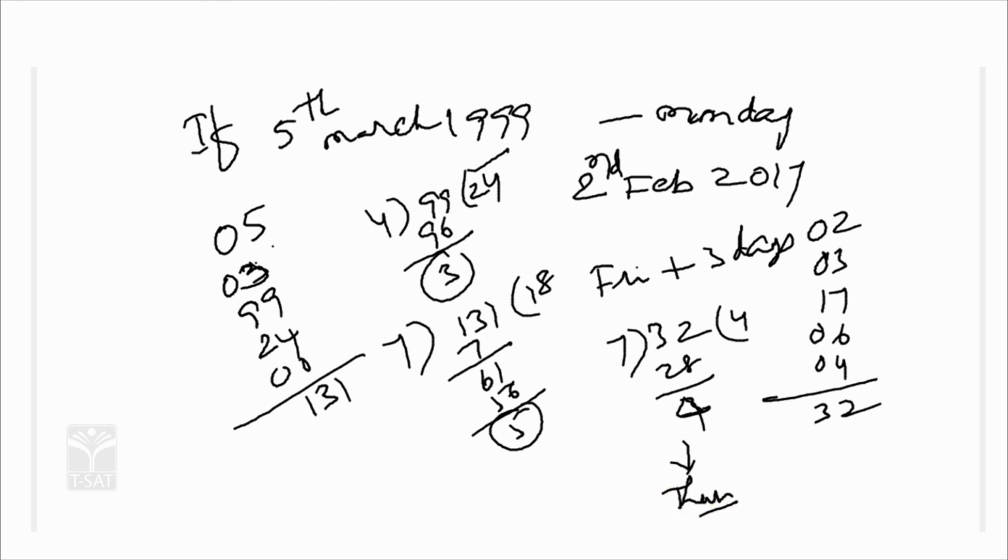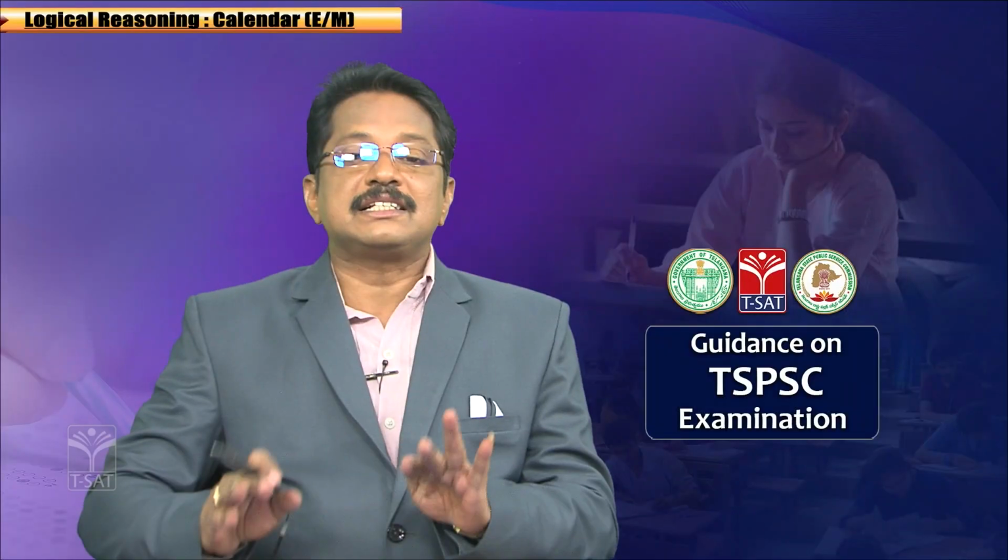When it is Thursday, what do you have to do here? Previously you added 3 days, correct. Here also you have to add 3 days. Thursday plus 3 days means Friday, Saturday and Sunday. So 2nd February 2017 is Sunday. Clear? This is a conditional question: if the 5th March 1999 is Monday.